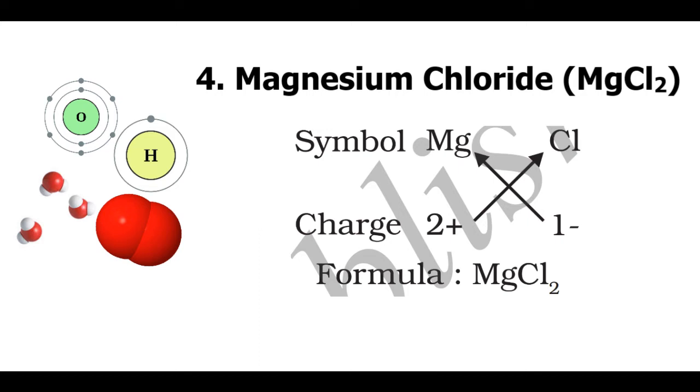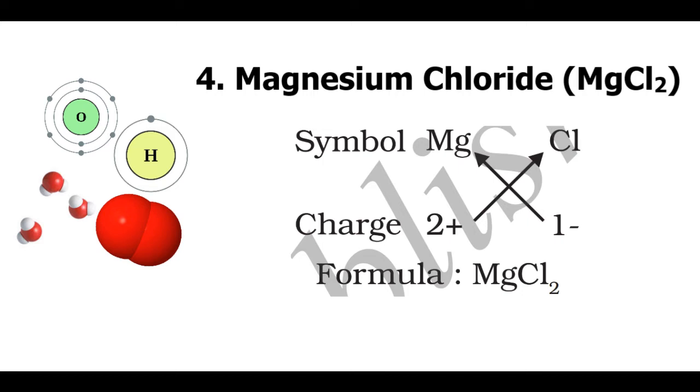On doing crossover for their charges, we get the formula MgCl2. This shows that in magnesium chloride, there are 2 chlorine ions for each magnesium ion. The positive and negative charges must balance each other out.